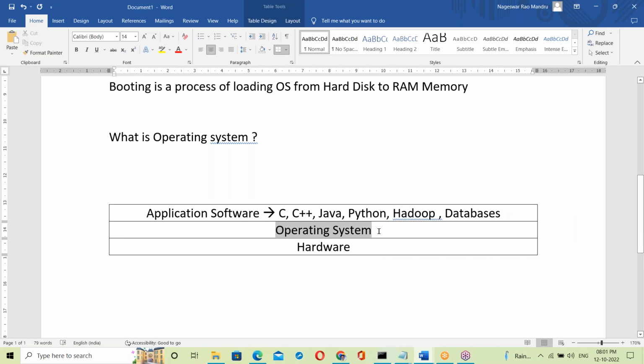So the OS is system software, because it interacts with the hardware. Application software runs on top of the OS. On top of the operating system, all programs run. So the OS acts like a platform. The OS gives a platform, and on top of it all are running.